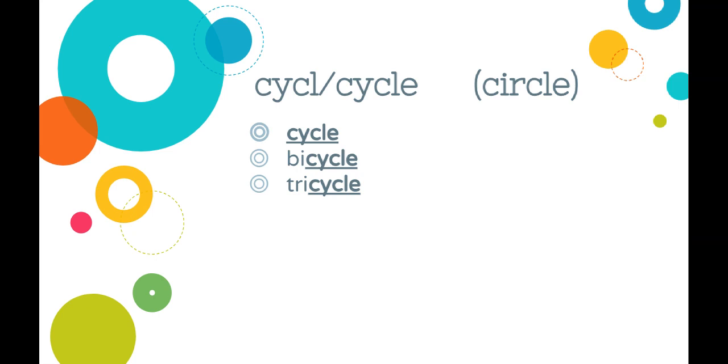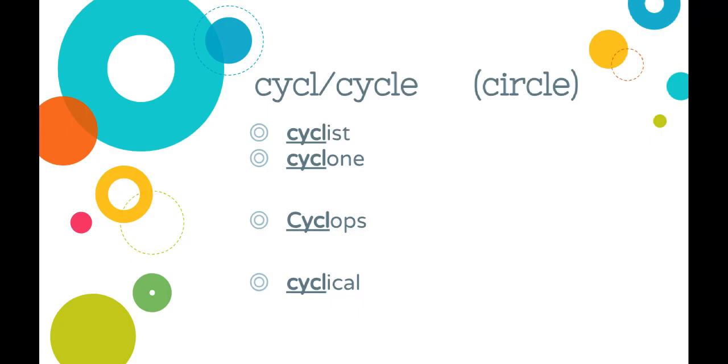Bi, if you could think about that spelling, bicycle. Same thing with tricycle. Tri meaning three, cycle, three wheels on a tricycle. So if you can think of and remember how to spell cycle, bicycle and tricycle should be pretty easy. And then cyclist and cyclone, I have those together because they don't have the E. They just have the CYCL, the shortened version. And so cyclist, think about your root, and then ist, a person who cycles.